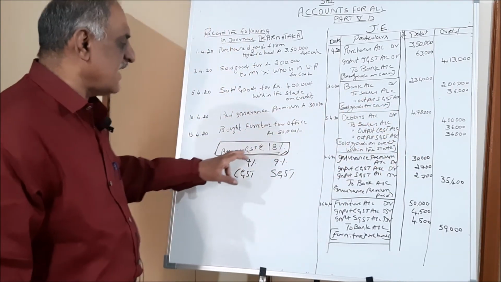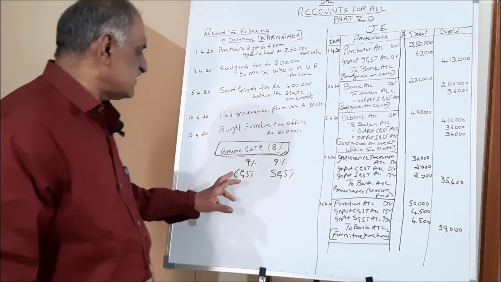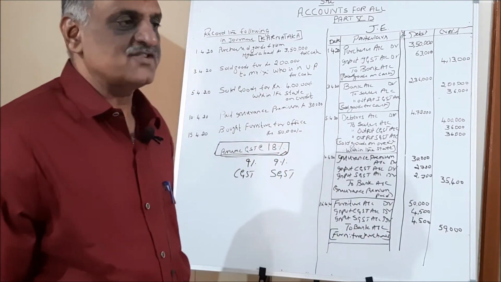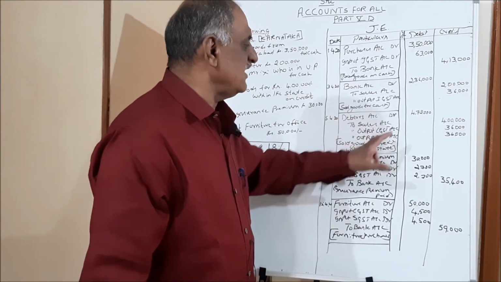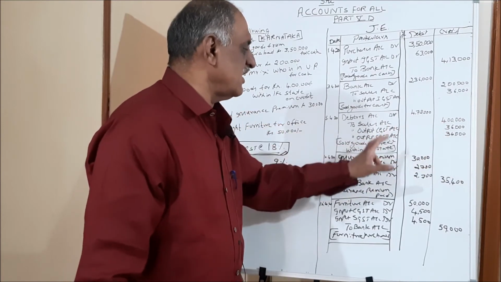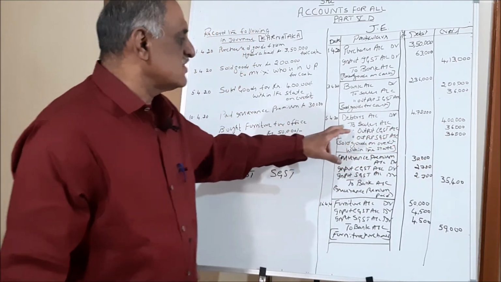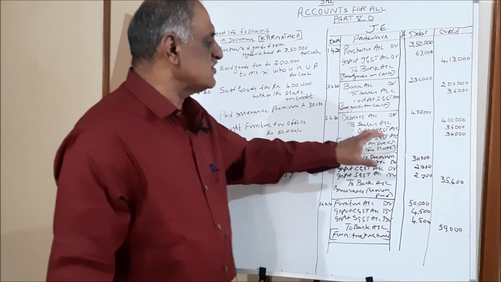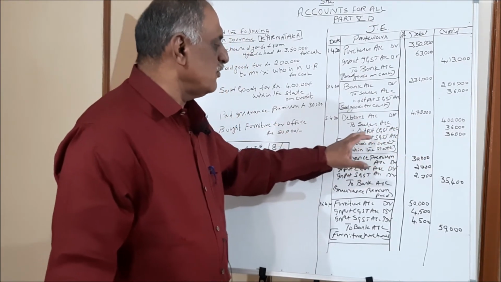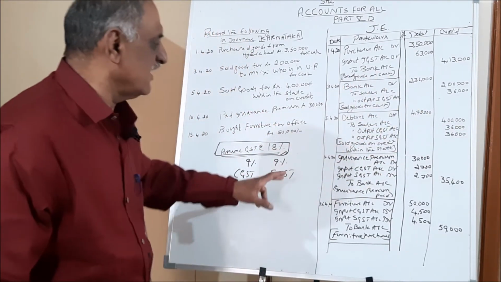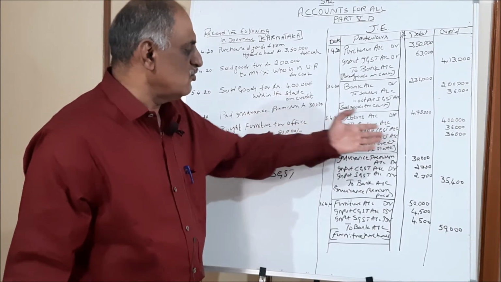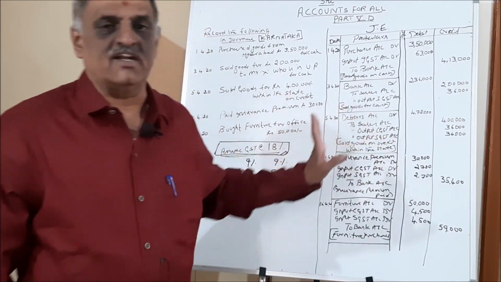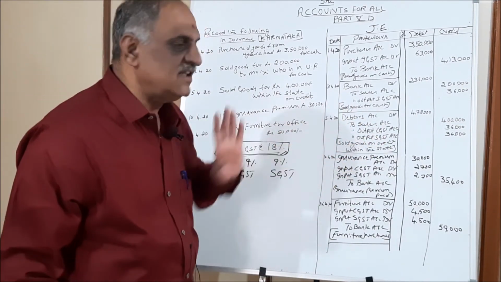Now we have to pay a tax of 18%: 9% CGST, 9% SGST. 9% of 4 lakh comes to 36,000. So sales 4 lakh, output CGST 36,000, output SGST 36,000. Then as usual, the narration: sold goods on credit within the state.